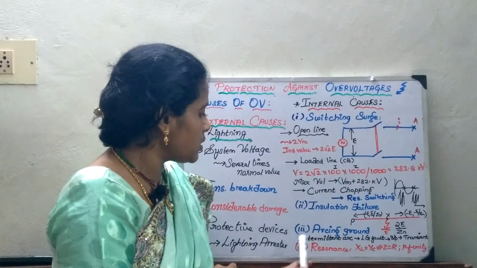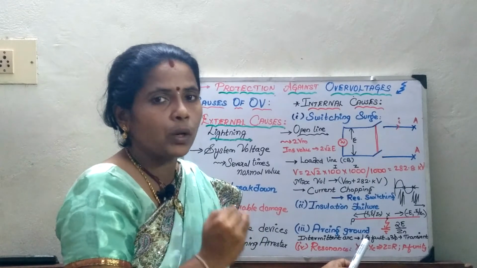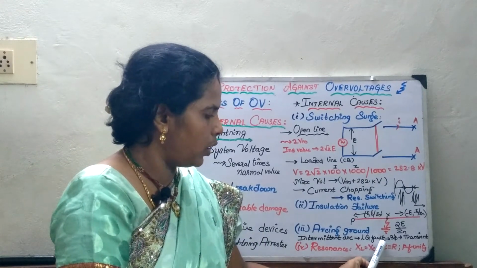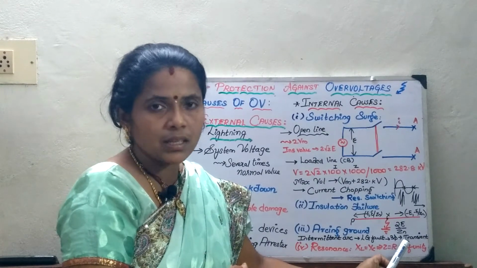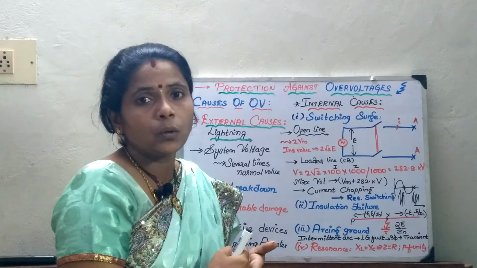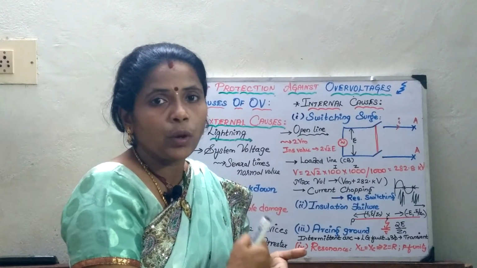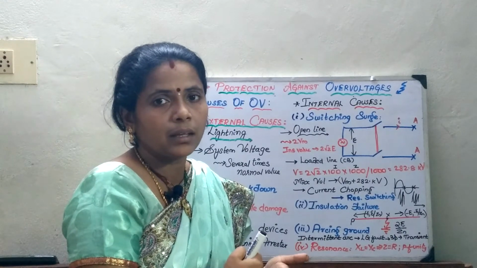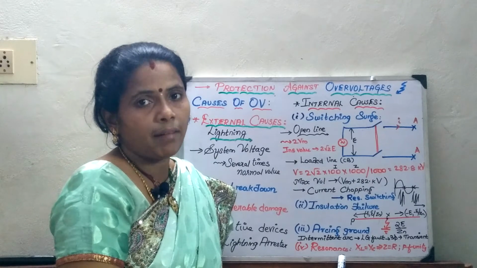So this intermittent arc, which persists during a line to ground fault in a three-phase system with the occurrence of transients, is called arcing ground. How can arcing ground be prevented? It can be prevented by earthing the neutral. The last case is resonance.